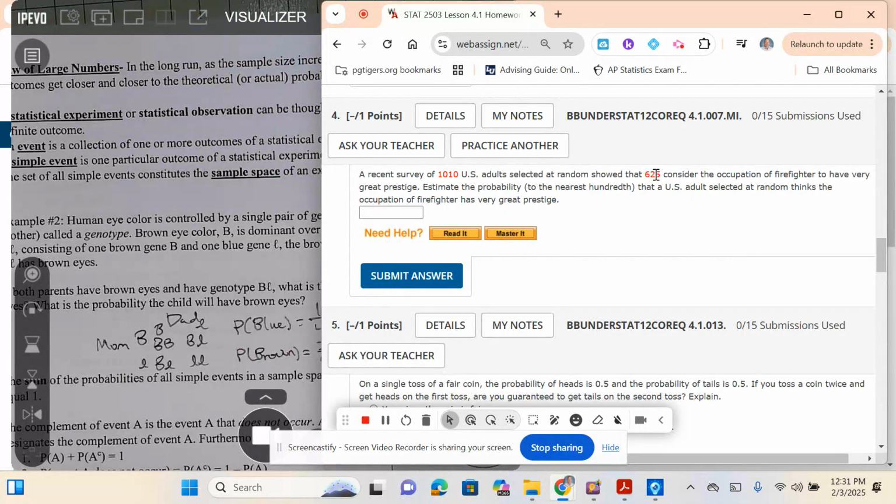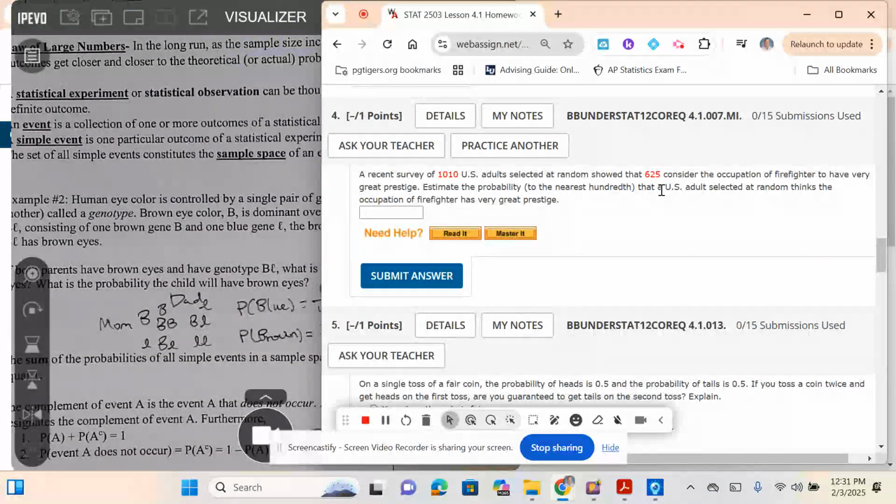All right. Number 4, a recent survey of 1,010 U.S. adults selected at random showed that 625 considered the occupation of firefighter to have very great prestige. Estimate the probability of a U.S. adult selected at random thinking the occupation of a firefighter has great prestige.